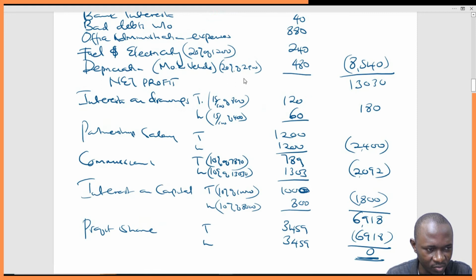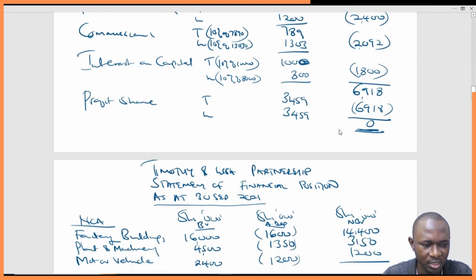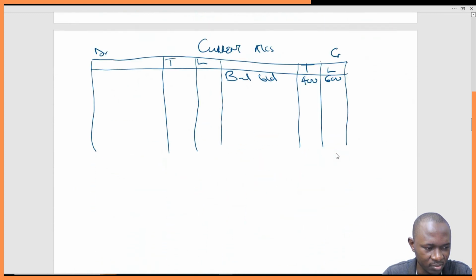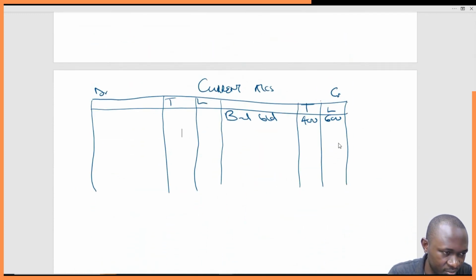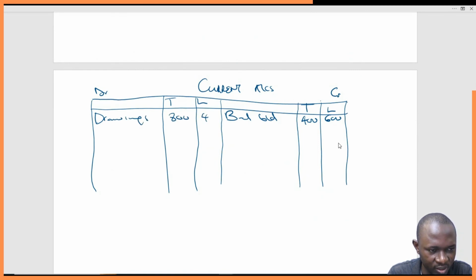And drawings you can get from here. Drawings were 800 and 400 respectively. You can see drawings 800 and 400. Drawings reduce their net worth in the business, so we'll have drawings on the debit side. Anything that reduces their wealth, so it's 800 and 400. And then interest on drawings, it means they're the ones who are paying the business.